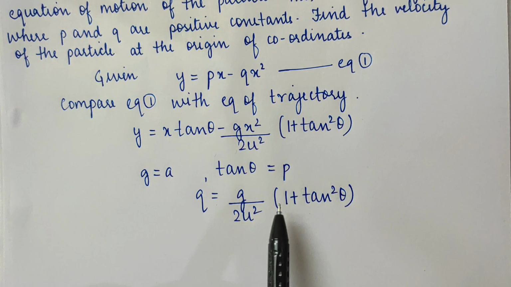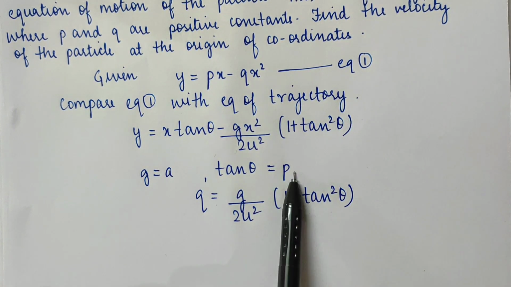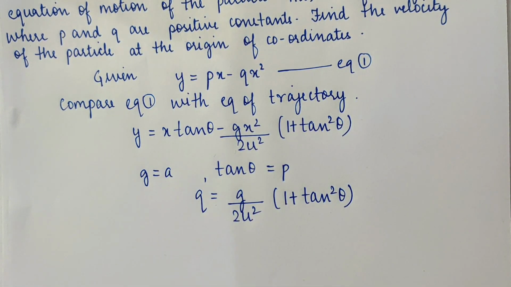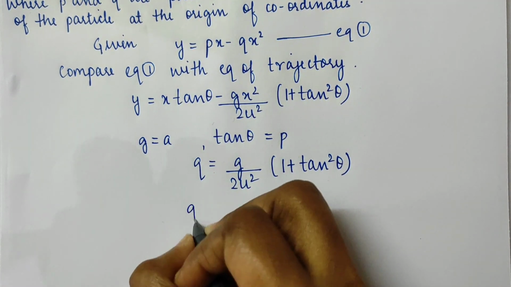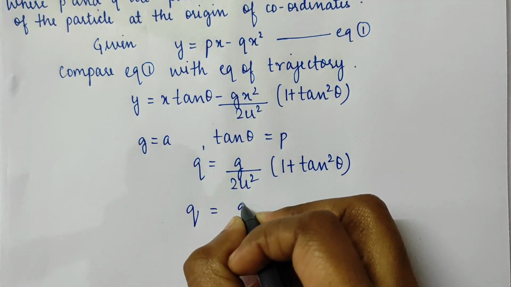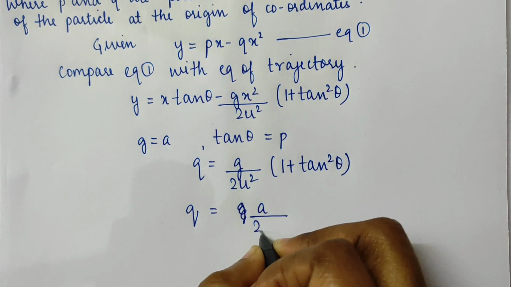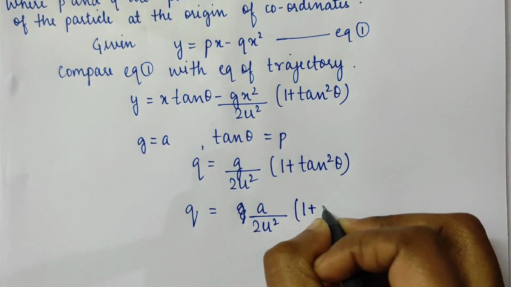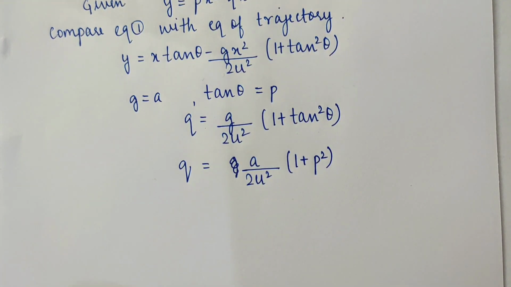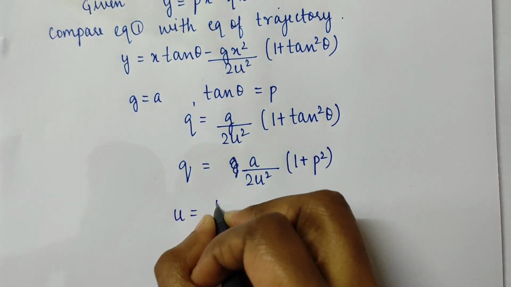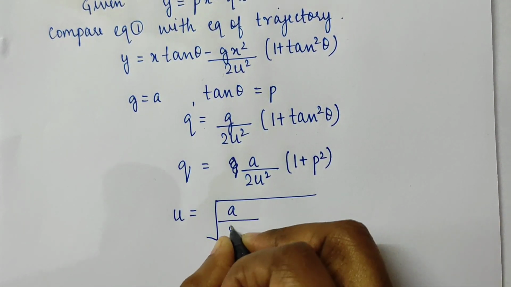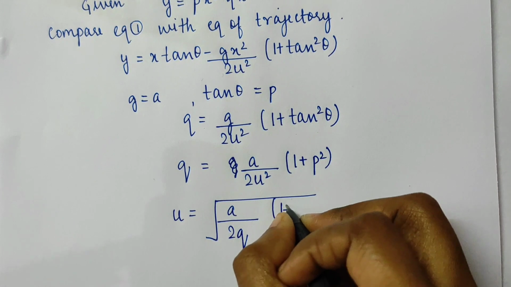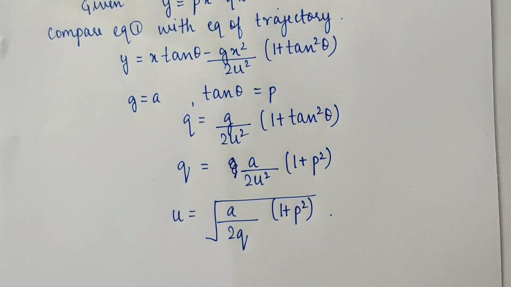I am going to replace tan theta with p and g with a. So q will become q equals a upon 2u squared into (1 plus p squared). So the value of u will be u equals under root of a upon 2q into (1 plus p squared), which is the answer.